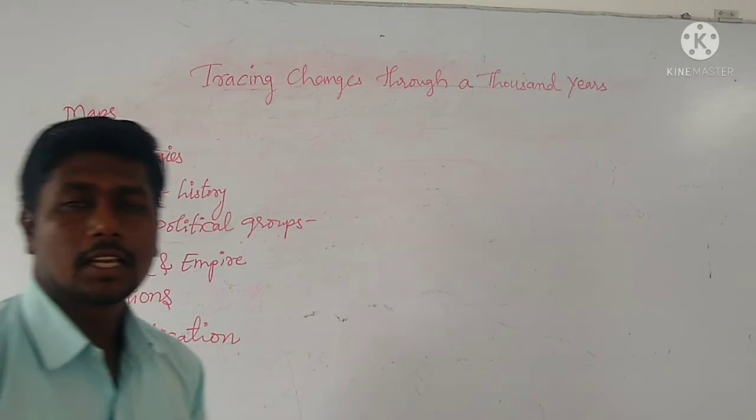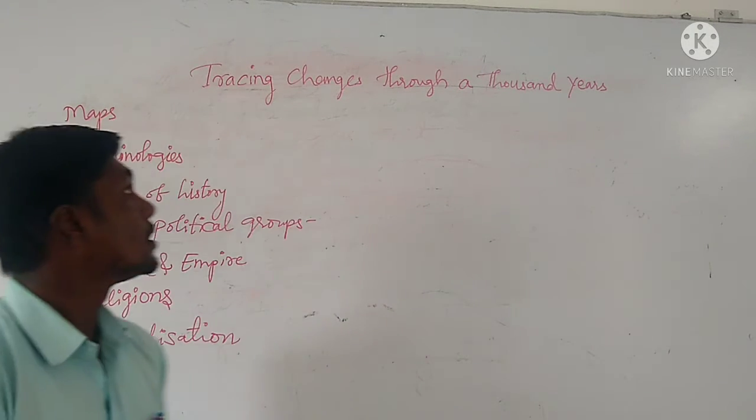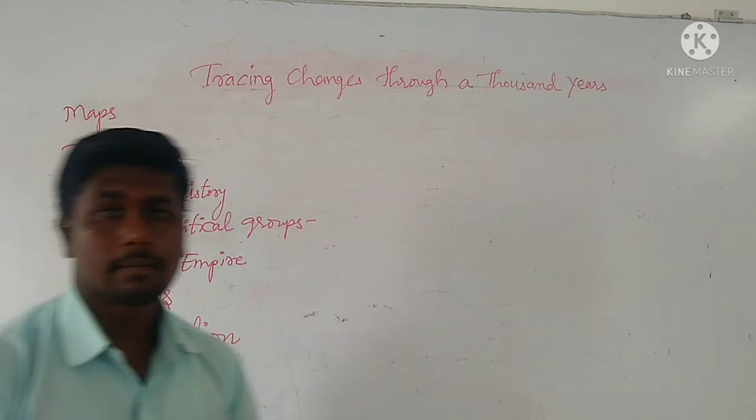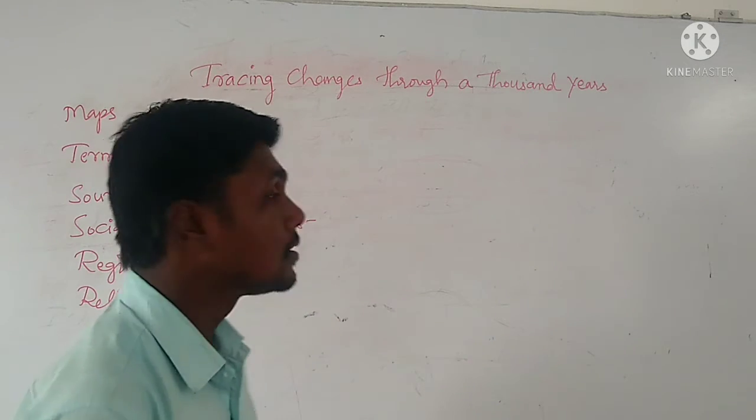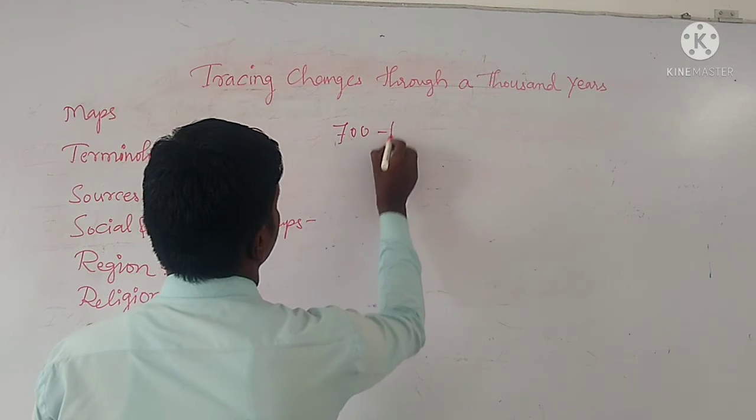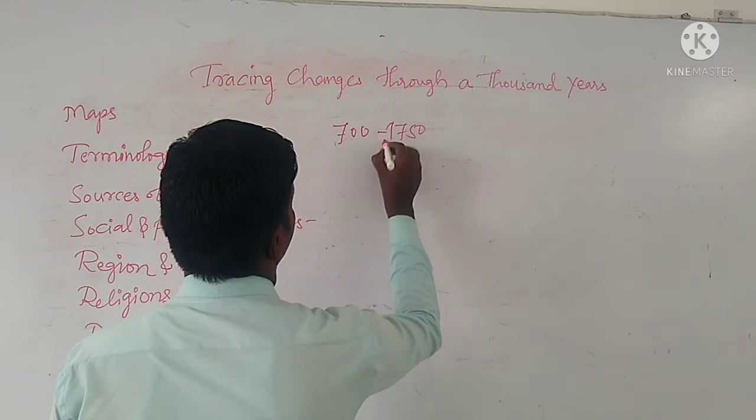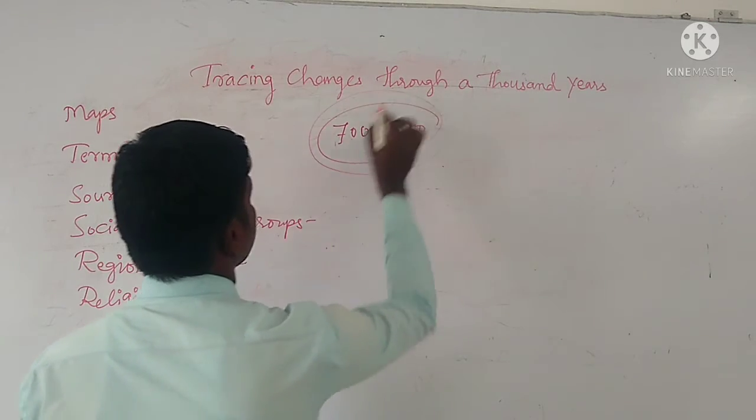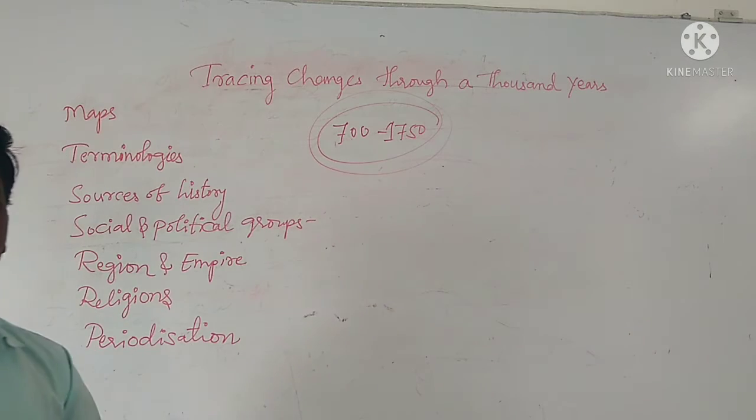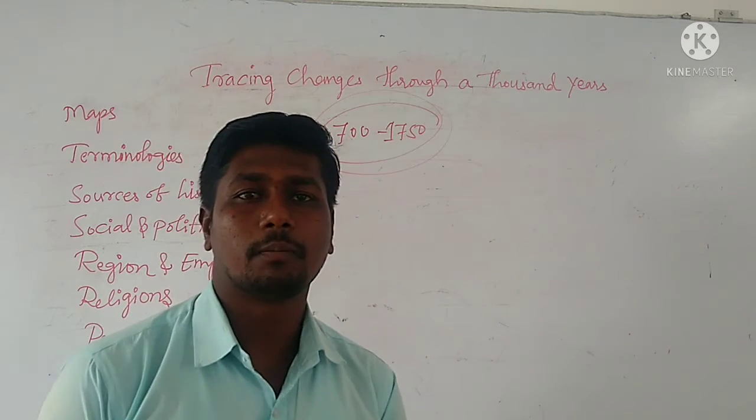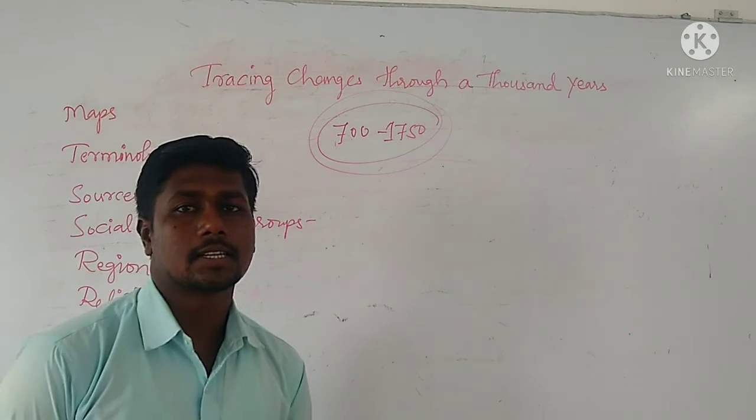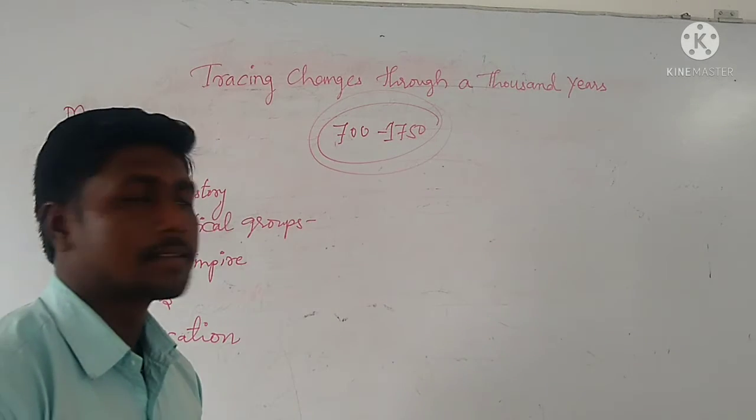In the last class we learned about tracing changes through 1,000 years. I mean, what all the things happened in the period of 1,000 years, from 700 till 1750. What all the changes, what all the developments took place? We have highlighted and learnt a bit about all those things. Further details we will learn in the upcoming lessons in the class 7 history section.